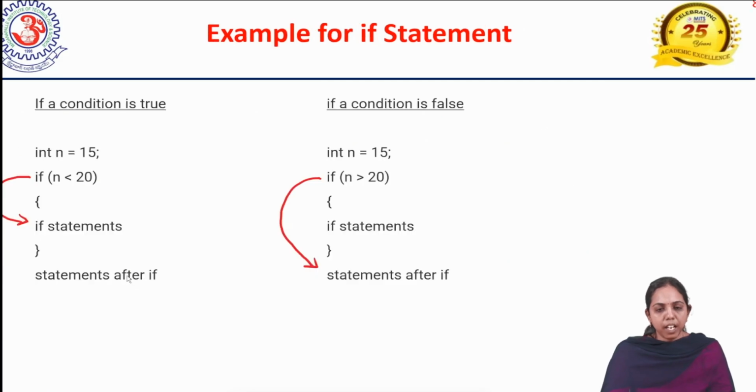Coming to the next slide, here n is equal to 15. And the condition I have written uses relational operators. A relational operator is a greater than symbol, a less than symbol, or an equal to comparison operator. So n less than 20. The value of n is 15. You have to substitute 15 in the place of n and compare it with 20. So 15 less than 20, it is true.